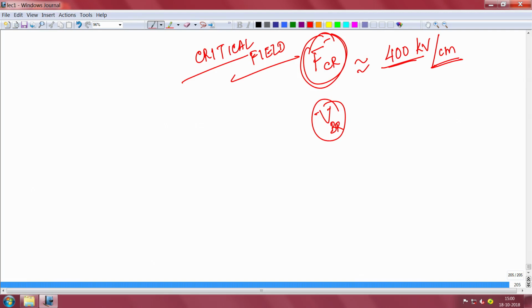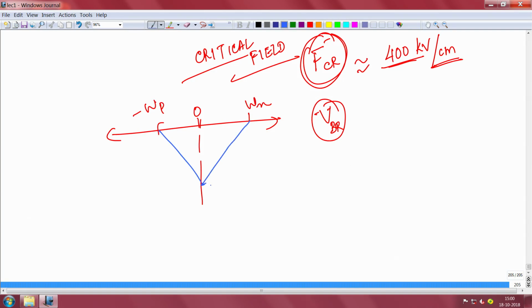So, the breakdown voltage, for example, in a p-n junction, if you recall, if you apply the, this is x, for example, this is 0, this is w n, this is minus w p, your field profile was given by something like that, right. This is the maximum field, which we call F max, that maximum value, which is q N D W n by epsilon naught epsilon s, the same thing as q N A W p by epsilon naught epsilon s.